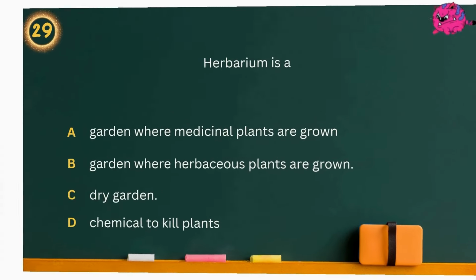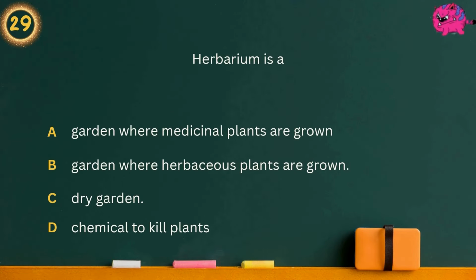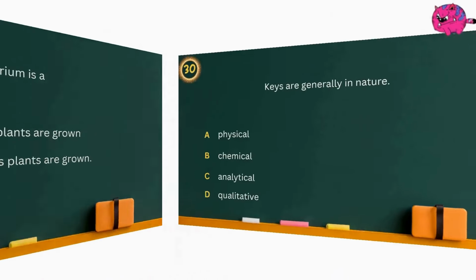Question 29. Herbarium is a Option A, garden where medicinal plants are grown. Option B, garden where herbaceous plants are grown. Option C, dry garden. Option D, chemical to kill plants. Answer is dry garden.